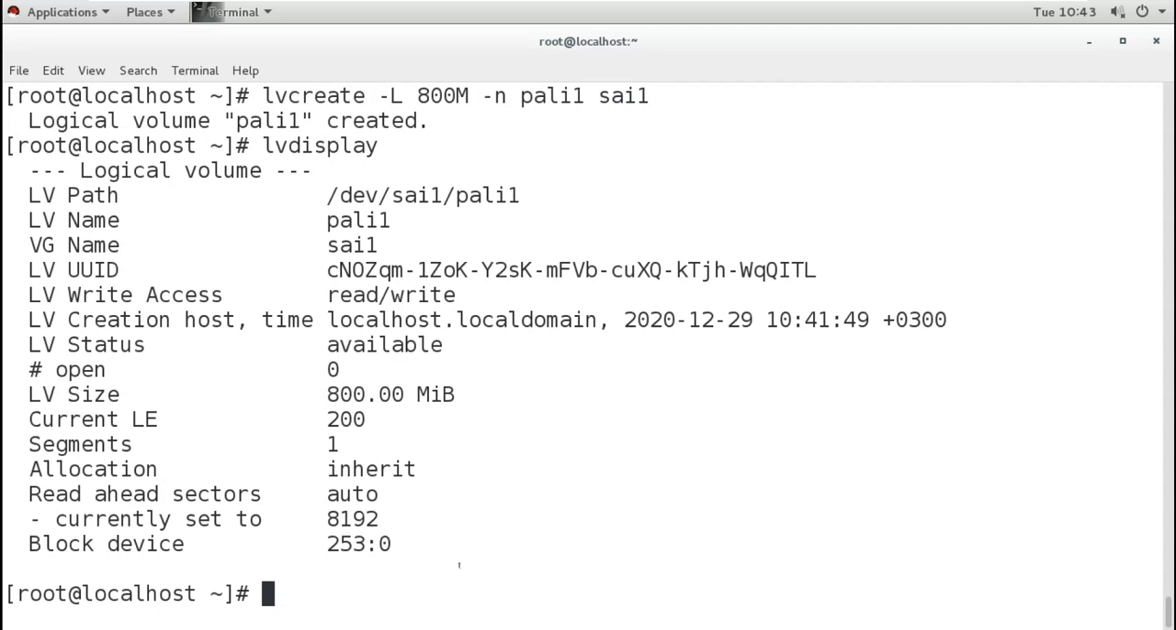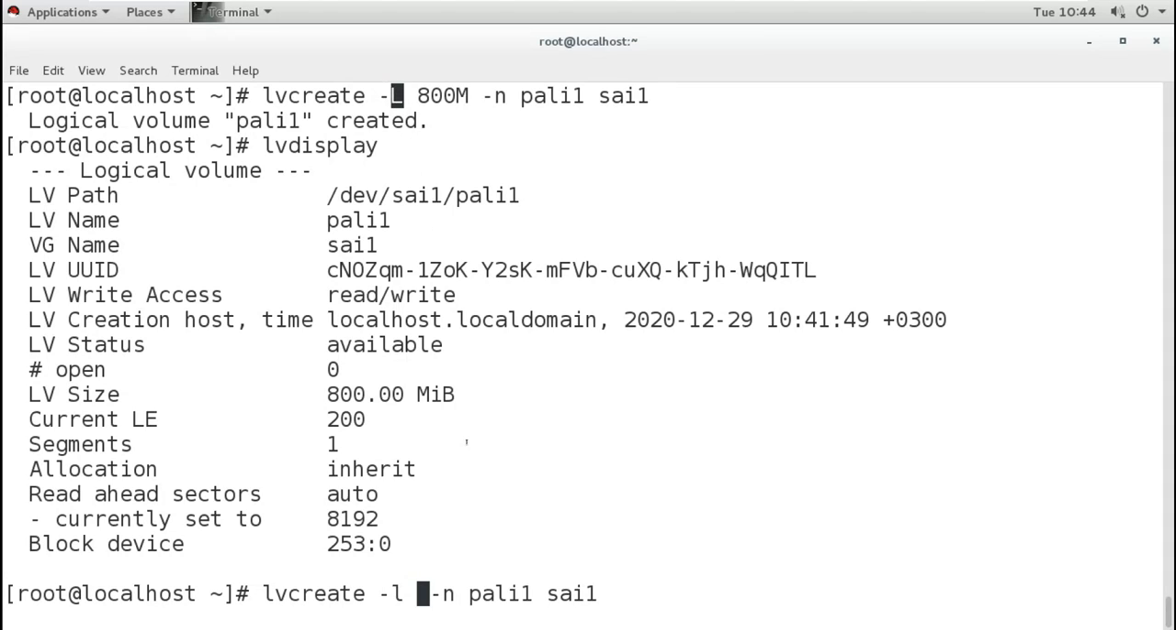Now if you know the size of PE and you know how many PEs you have, you can use them for some partition, some LV size. For example, I want to create an LV now, and I will use the PEs. So you can give a size in PEs, or you can give a size in MB, GB and KB. I want to give a size in PE. So for giving a size in PE, you will use a small l, and for giving a size in MB, GB, you will use capital L.